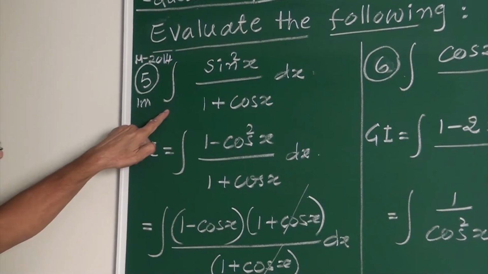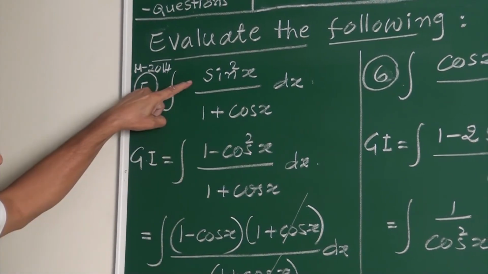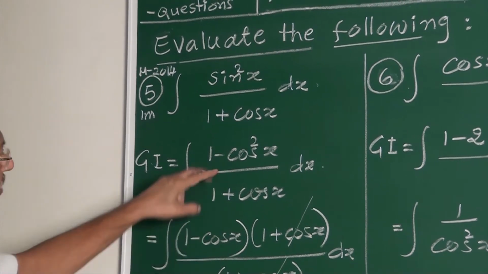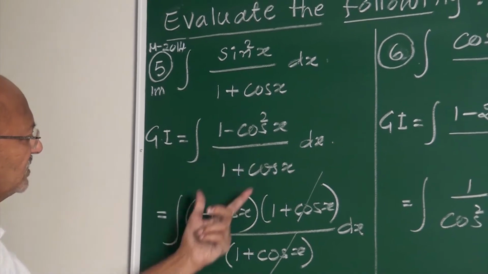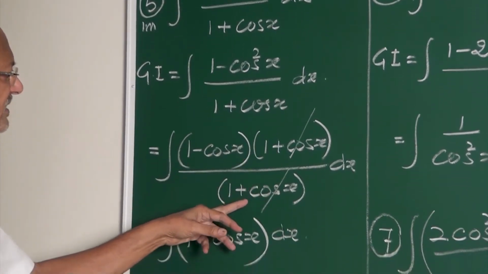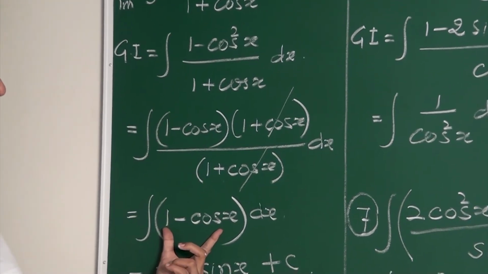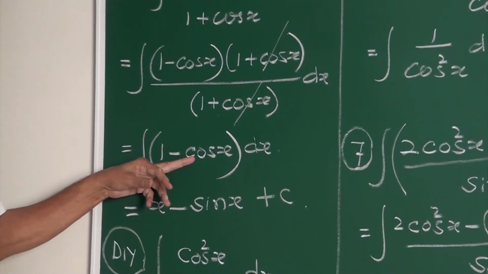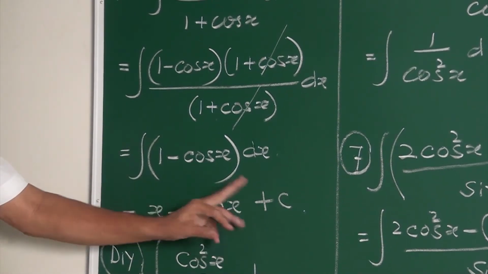It is given for 1 mark. Integral of sin square x upon 1 plus cos x dx. Sin square can be written as 1 minus cos square, upon 1 plus cos x. A square minus b square factors as a minus b into a plus b, upon a plus b. The a plus b cancels, leaving a minus b, that is 1 minus cos x. Integral of 1 is x, minus integral of cos x, which is plus sin x, plus c.